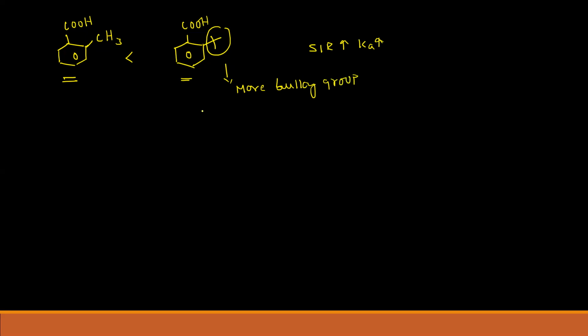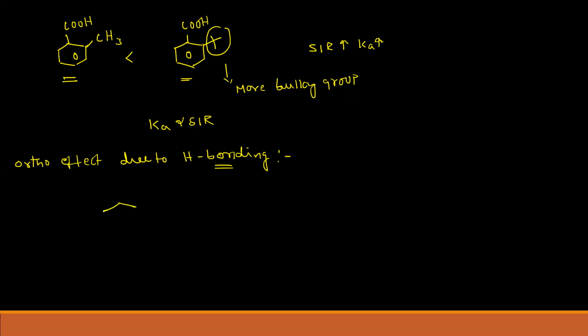Okay, and here also it depends on what? So the Ka is proportional to SIR. This thing we have to remember always. Then the ortho effect because of H bonding. So that is the ortho effect due to H bonding. This is possible whenever hydroxy groups are present at the ortho position to the benzoic acid.